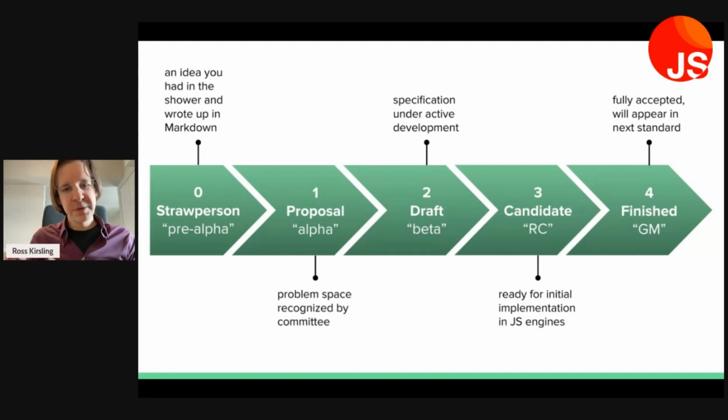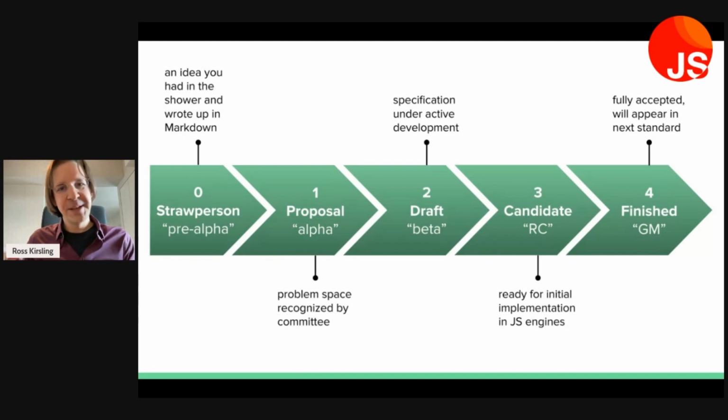Now, stage 2, the draft stage, is when the spec is under active development. People might also start to create unofficial polyfills. They might write spec tests. And eventually we'll get to stage 3, called candidate, which is a ready signal to JavaScript engines that we are ready for initial implementation. And those initial implementations will generate feedback. We might find some bugs in the spec. We probably need more spec tests. If we discover something horrible that we forgot to consider, we might even step back to stage 2. That's rare, but worst case, that can happen.